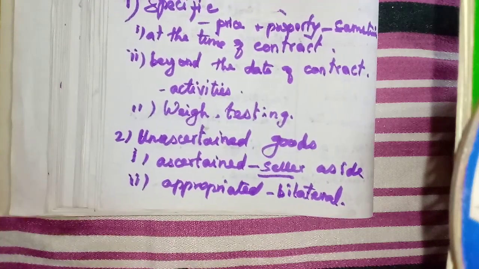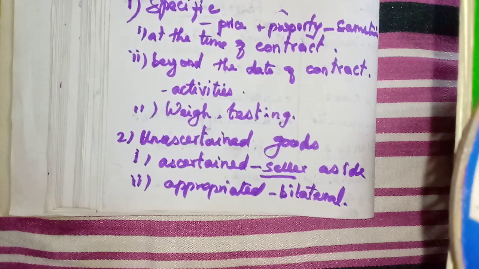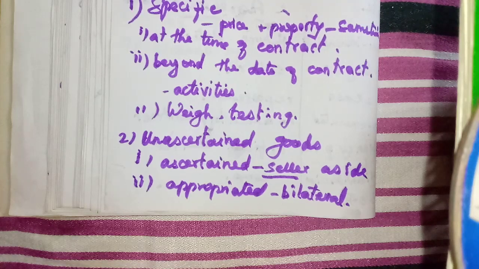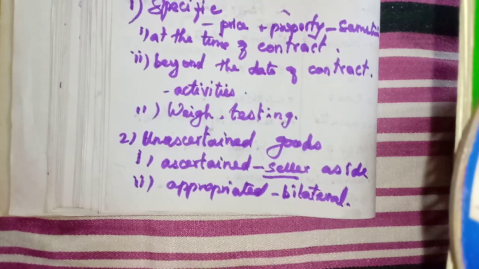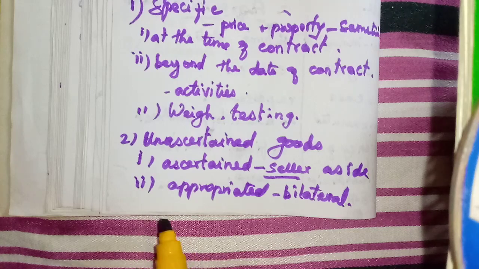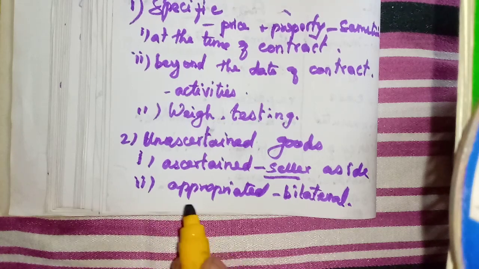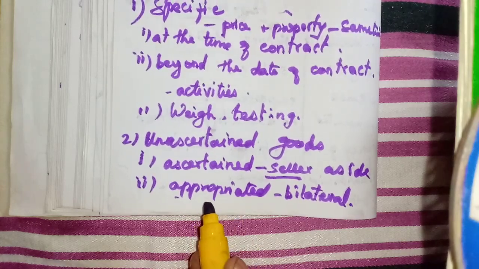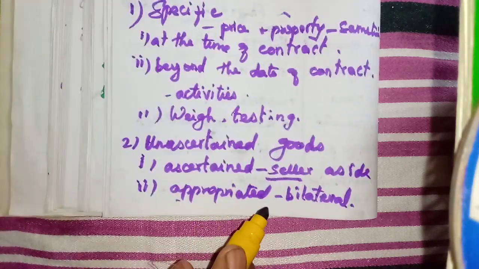For example, another example given in the book: an oil company is going to purchase some oil, and the buyer has given some bottles to be filled by the seller. So the seller has filled all the oil in the bottles, all of which were provided by the buyer. That is called appropriation. Once that appropriation gets over, the ownership is transferred to the buyer. That means the title to goods is transferred to the buyer.